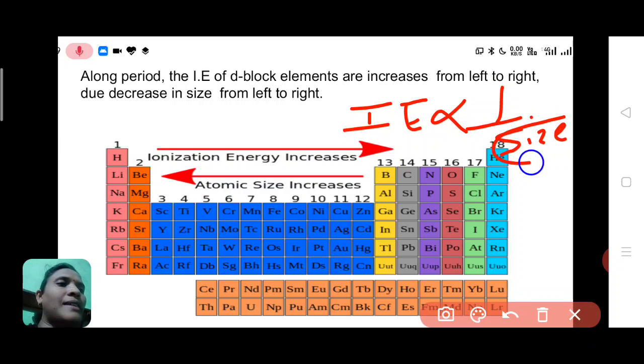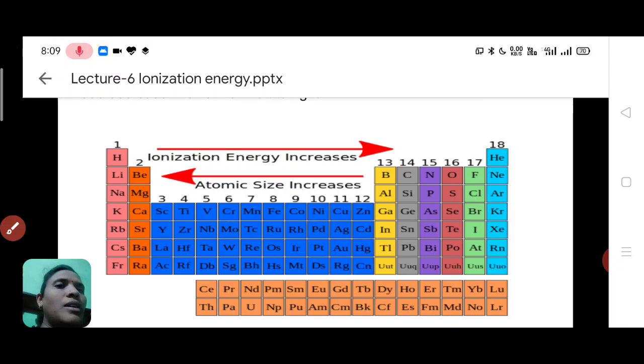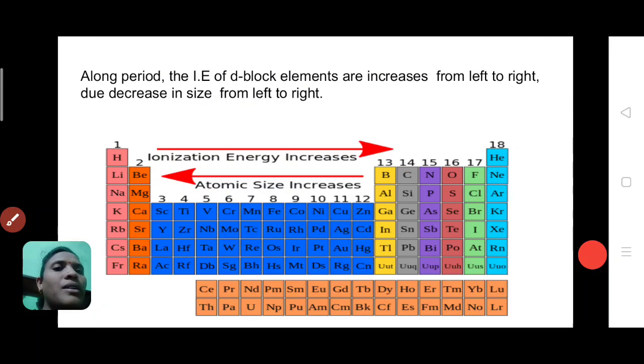If atomic size is small, ionization energy will be high, and if atomic size is large, then ionization energy will be low. So remember this relationship. Smaller atomic size requires more energy to remove the outermost electron, and large atomic size requires less ionization energy to remove the outermost electron.